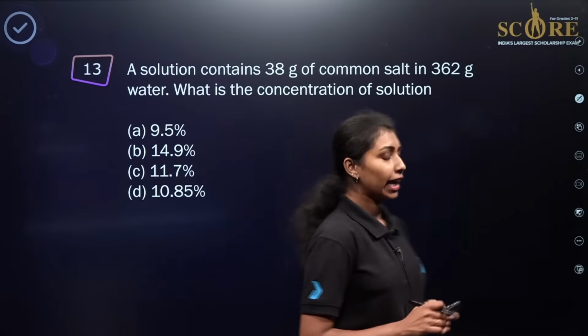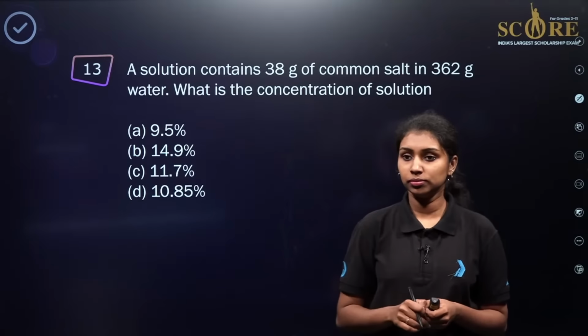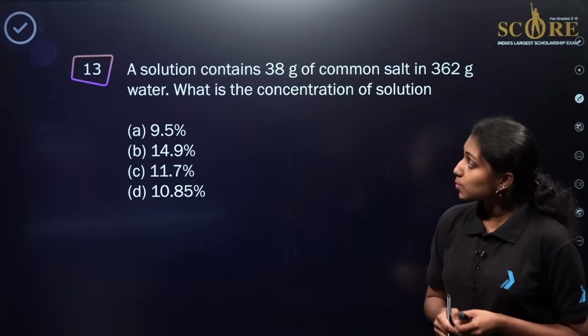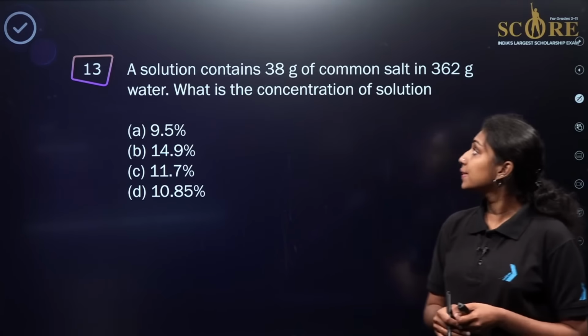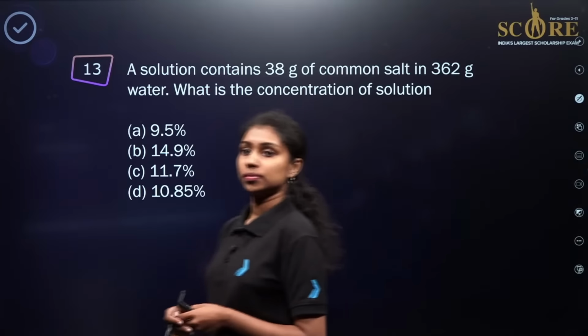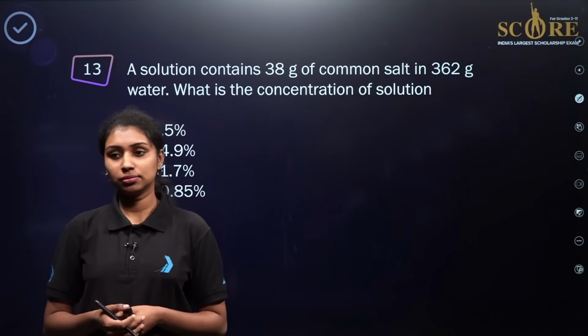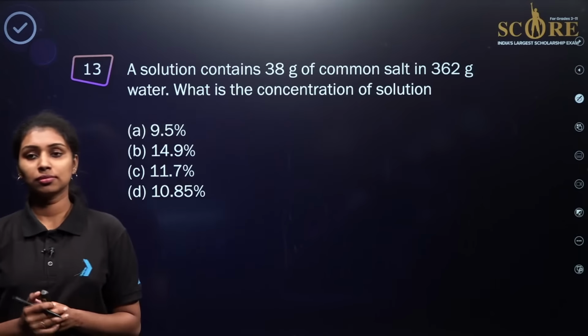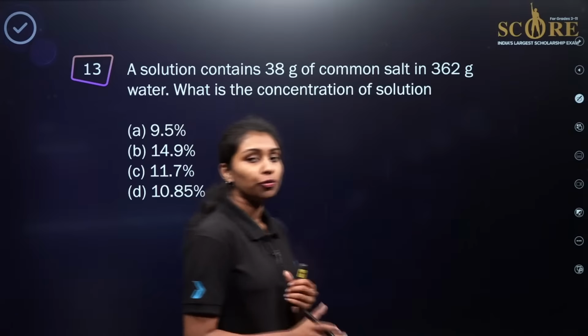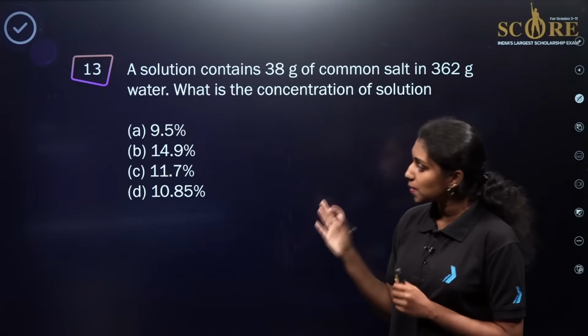Here is the next question, again a numerical problem. A solution contains 38 gram of common salt and 362 gram of water. What is the concentration of the solution? Read the question carefully. We need to identify the concentration of the solution in terms of percentage.